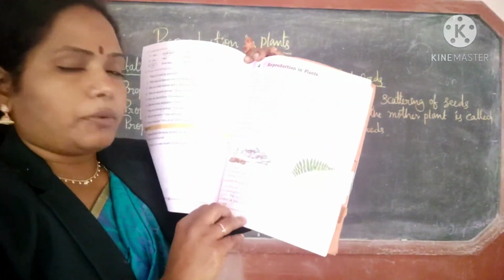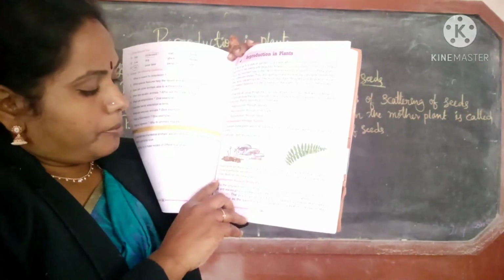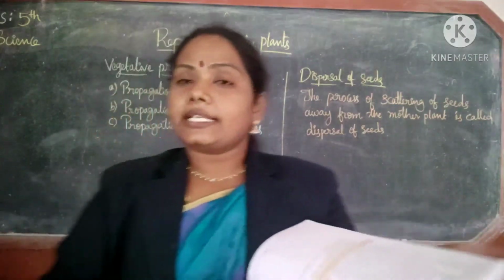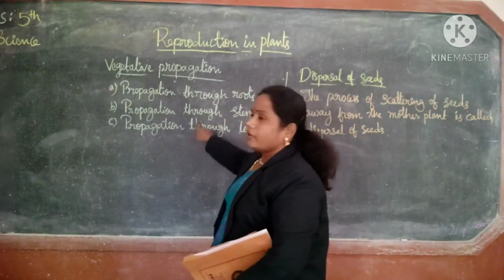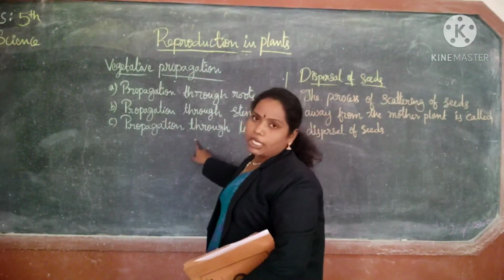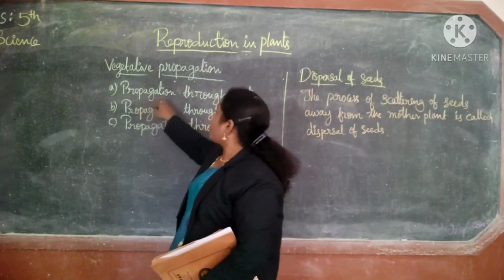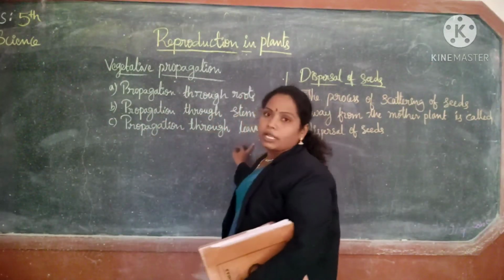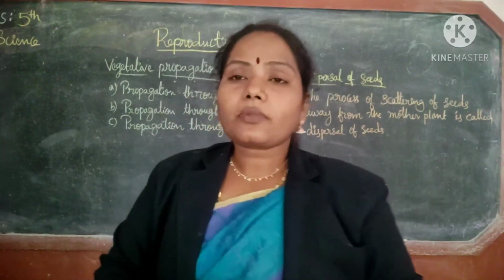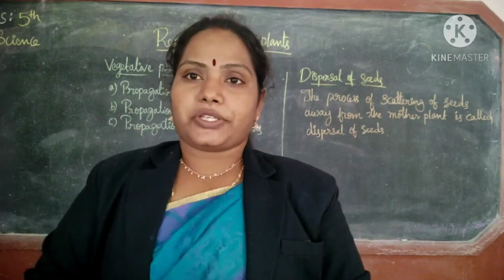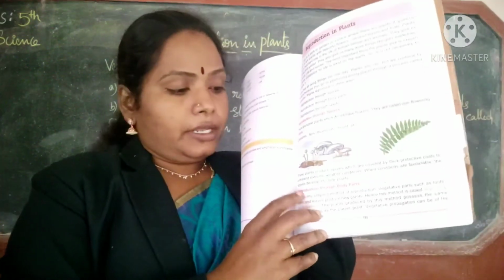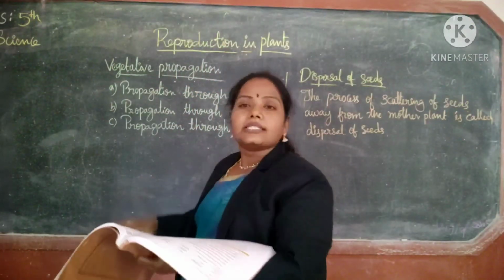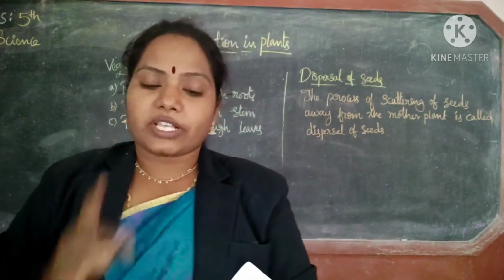If you can write total paragraph also, no problem. Vegetative propagation. Here onwards to last you can write. After writing this, you have to write these three types of vegetative propagation. Types of vegetative propagation. Propagation through roots, propagation through stem, propagation through leaves. So these are the answers for the first question. So first you have to write this paragraph. Next you have to write this one. Now first answer is finished.